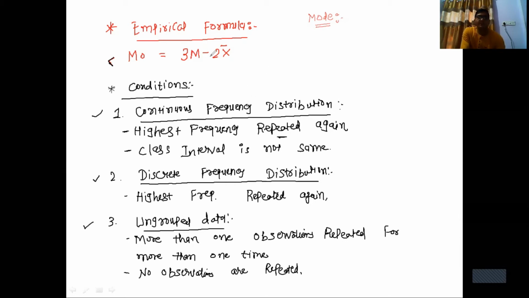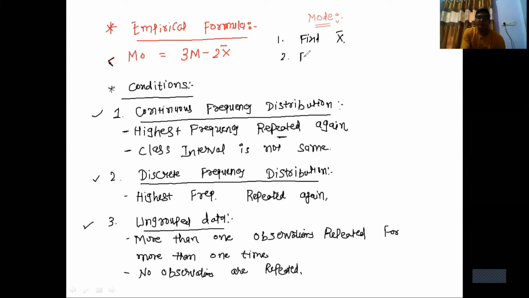This formula looks very simple, 3 median minus 2 x bar, but if no value is given, only observations are given, only classes are given, then first of all we have to find x bar.